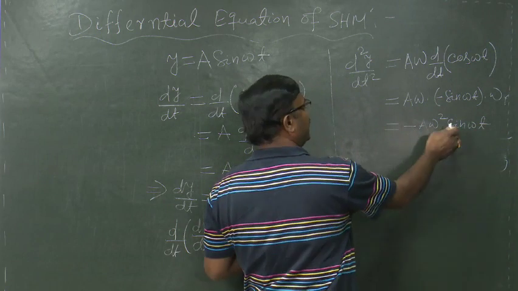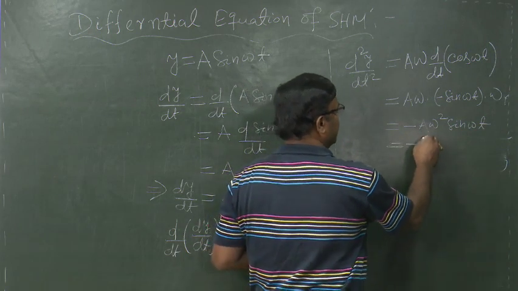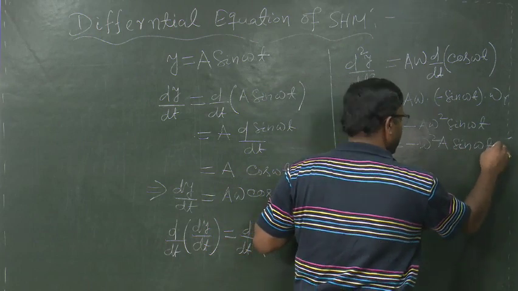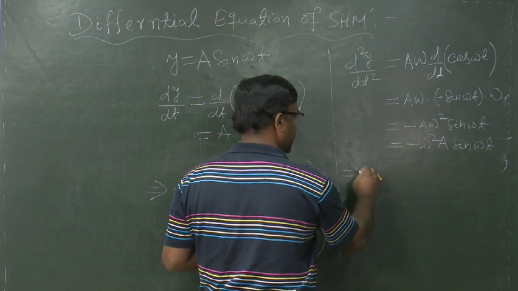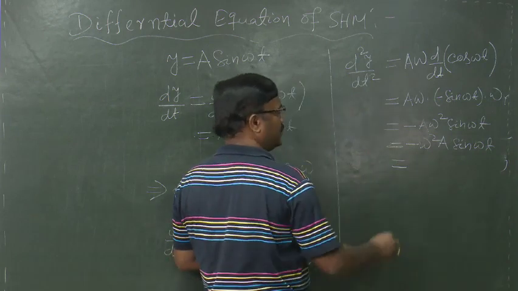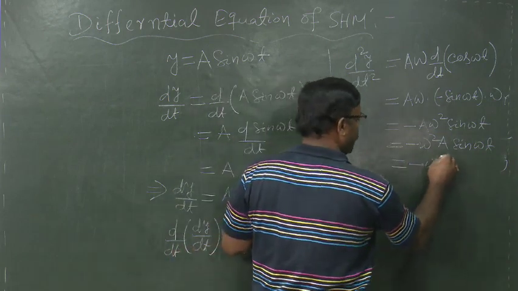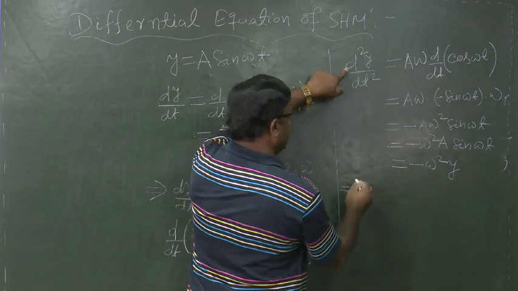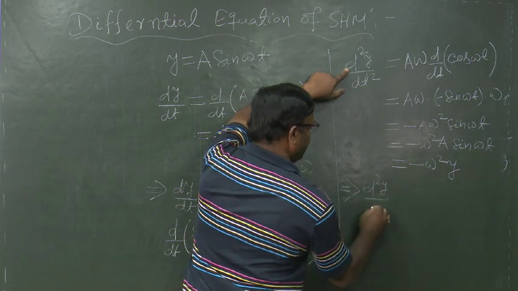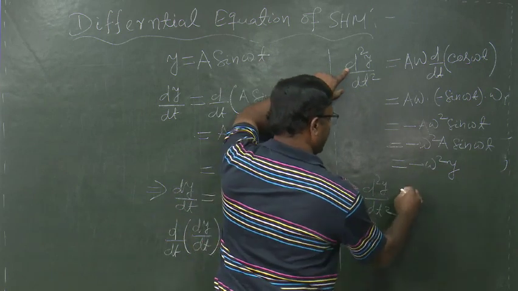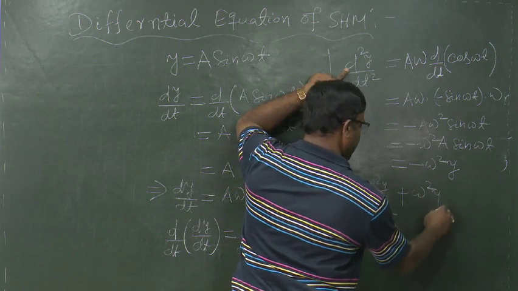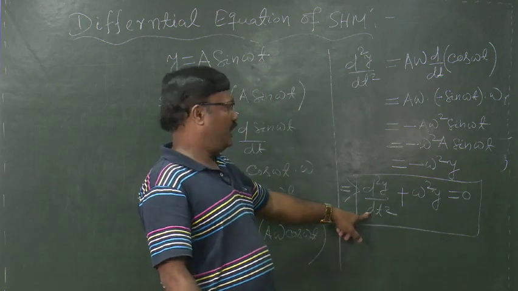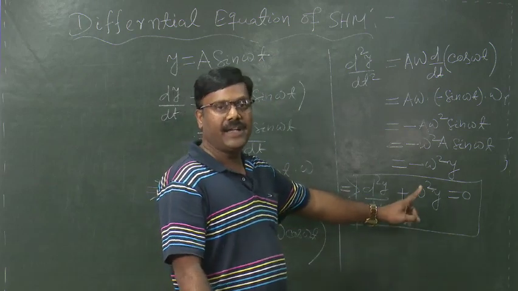On simplifying, we can write minus omega square a sin omega t, which is equal to minus omega square y, implies d square y by dt square plus omega square y equal to 0, and this is the differential equation of SHM.